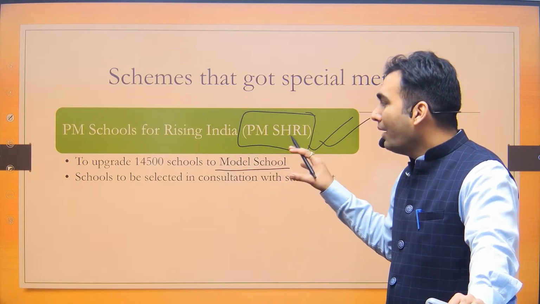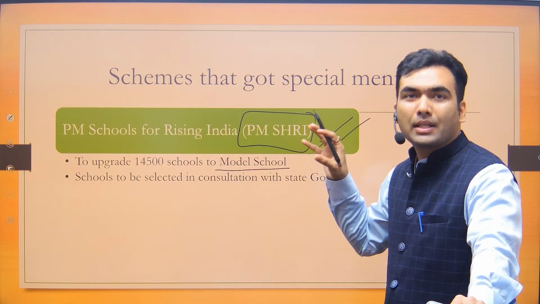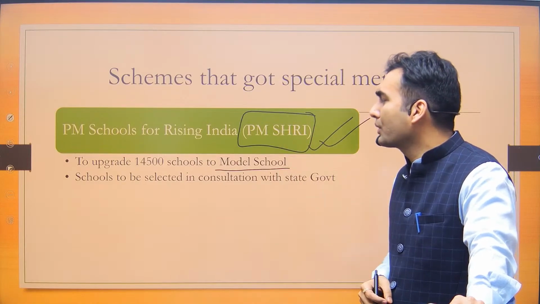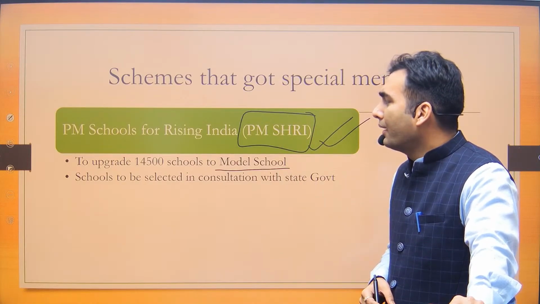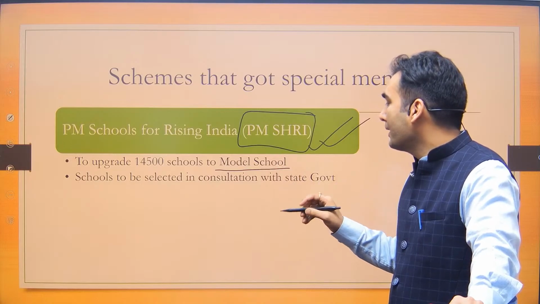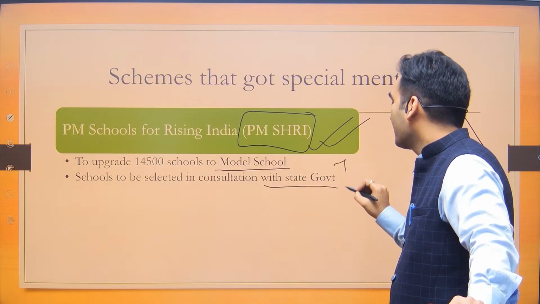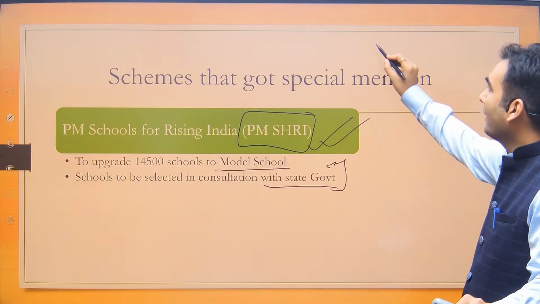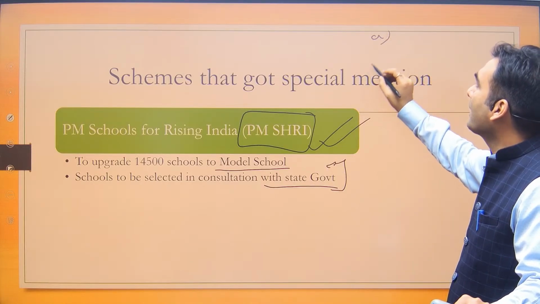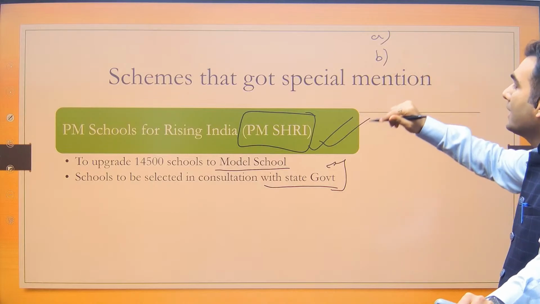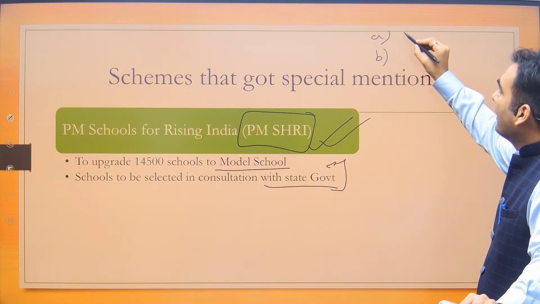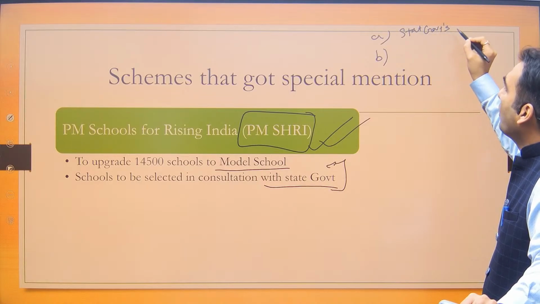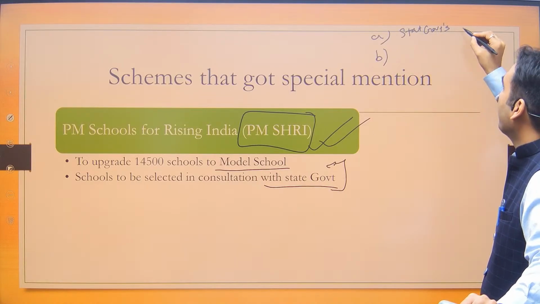So in every block, 2 model schools would be created. Maximum of 2 model schools would be created, and these model schools would be finalized in consultation with the state government. Now you make a guess. First statement I am giving, A. You have to tell me which of the 2 statements are correct. A statement I am giving that the state government schools can also be converted into model schools under the PM Shri scheme.